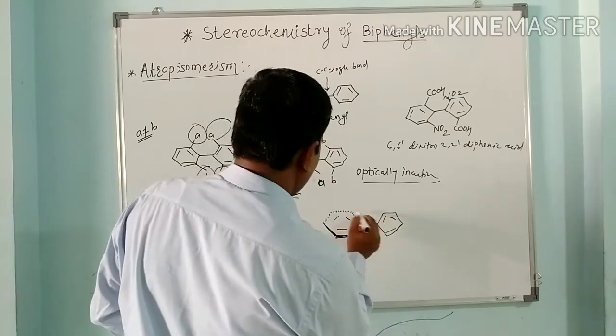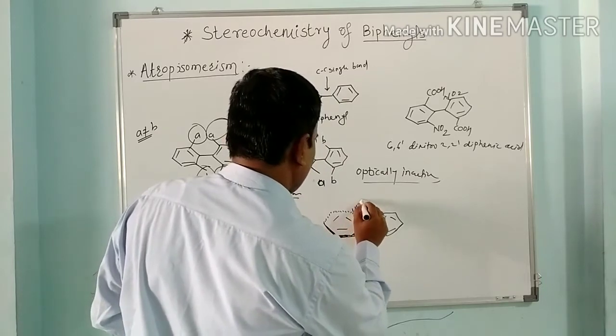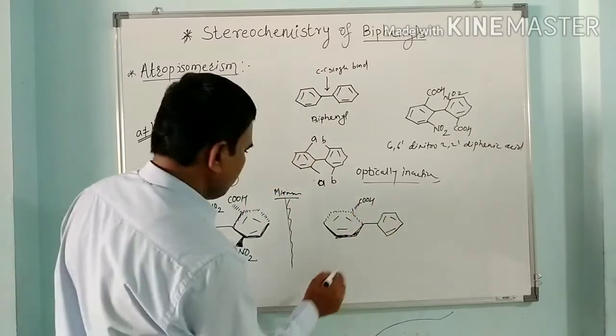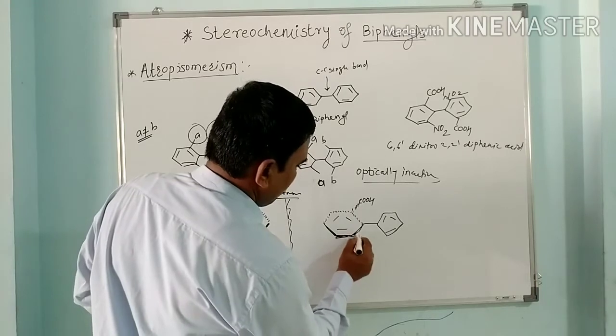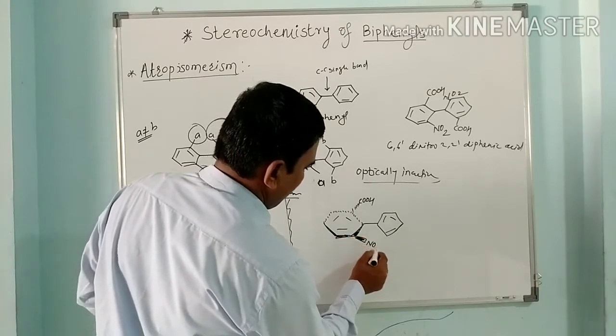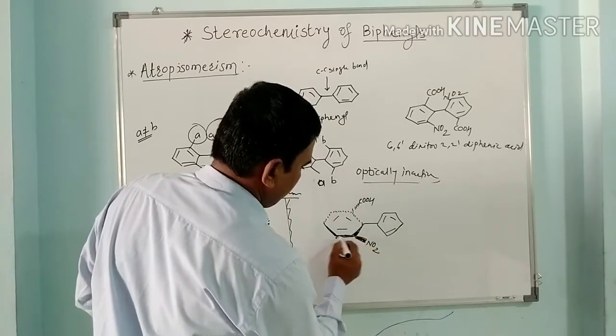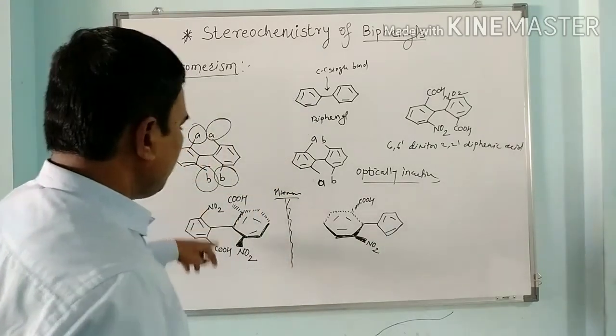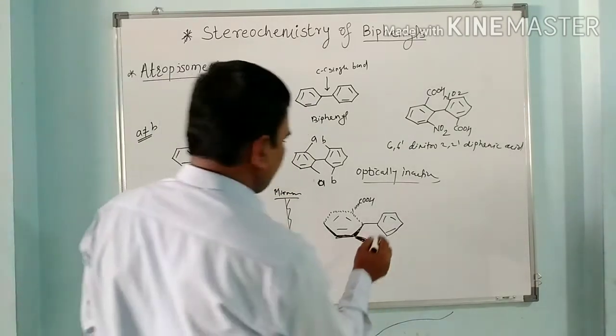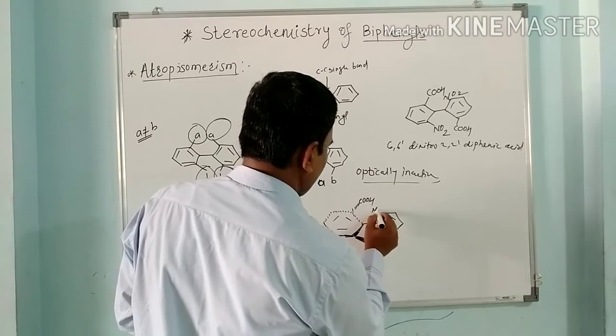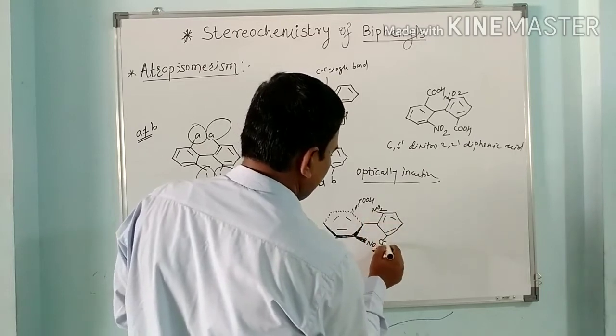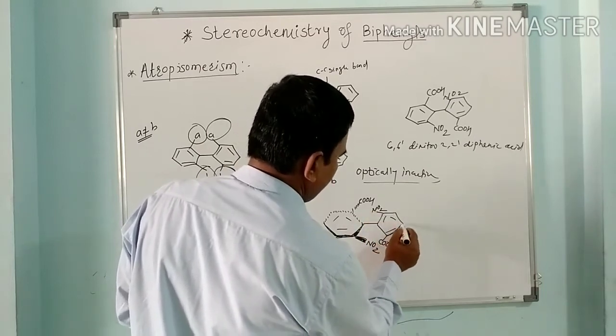Here we have COH going behind. This NO2 group comes in the front direction, while this nitro and carboxy group lie in the plane of this board. So here this is NO2, here this is COOH.